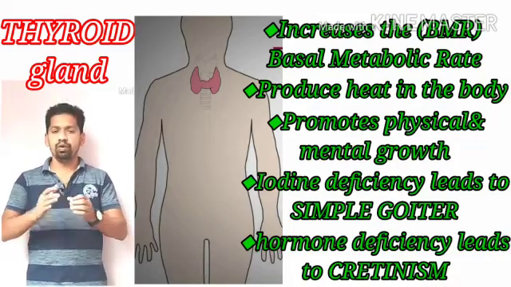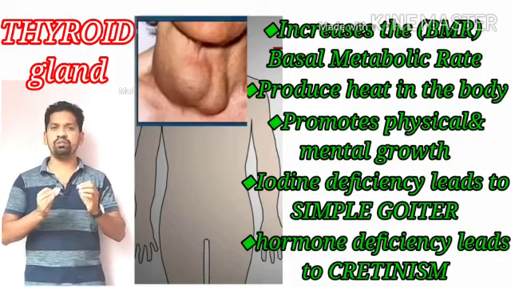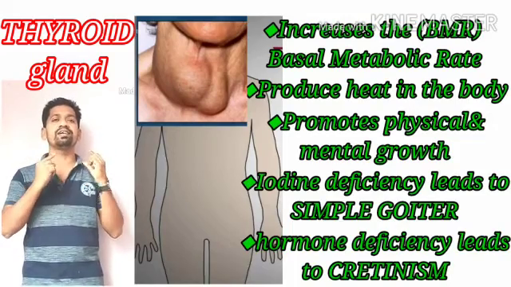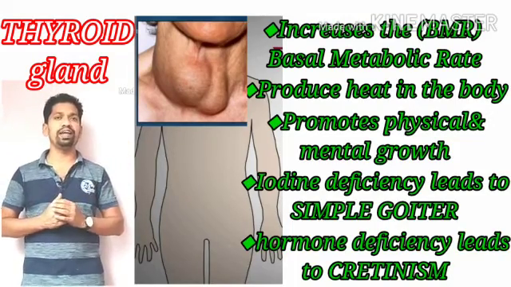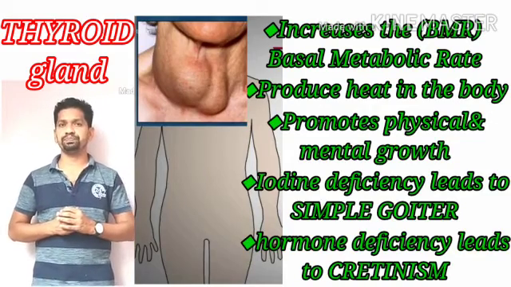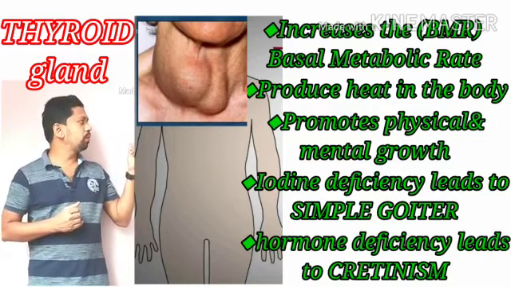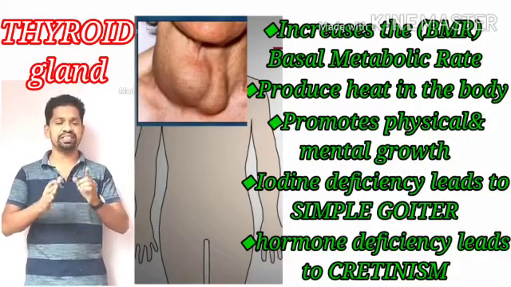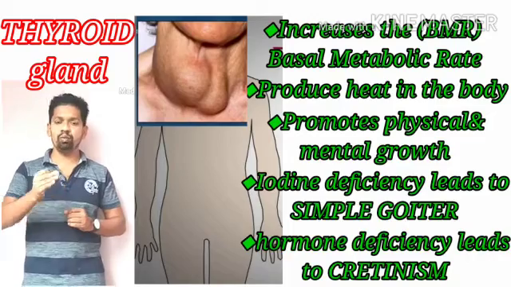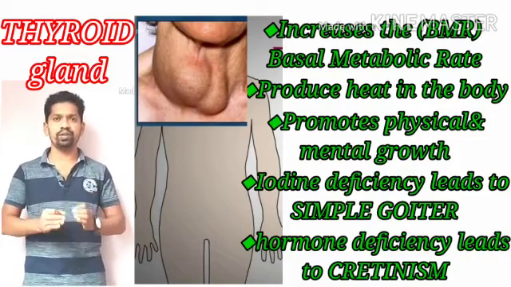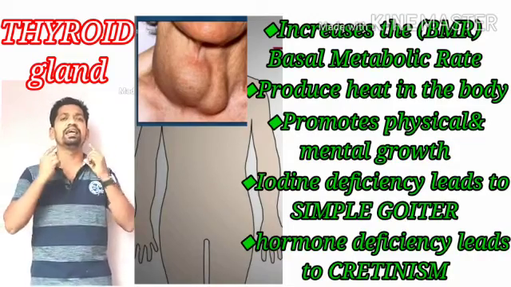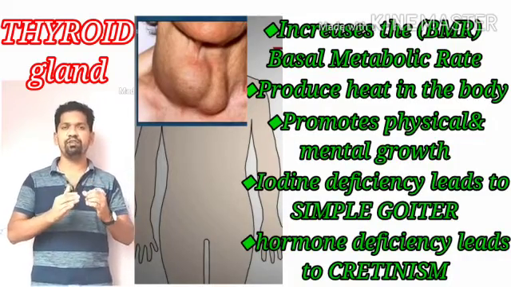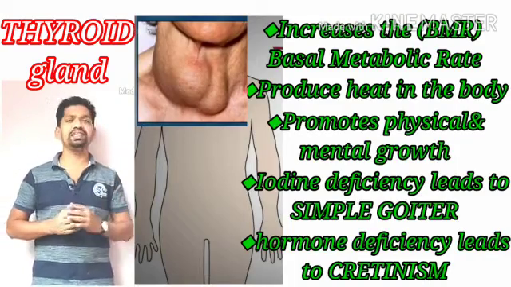If any person is not offered a sufficient amount of iodine through food, there is an expansion of the thyroid gland in the neck region known as simple goiter, a type of disease. For the proper growth and secretion, the thyroid gland requires some amount of iodine, an important element. If a person is not supplied sufficient iodine through food, we can see enlargement of the thyroid gland in the neck region. Such a disease is known as simple goiter.